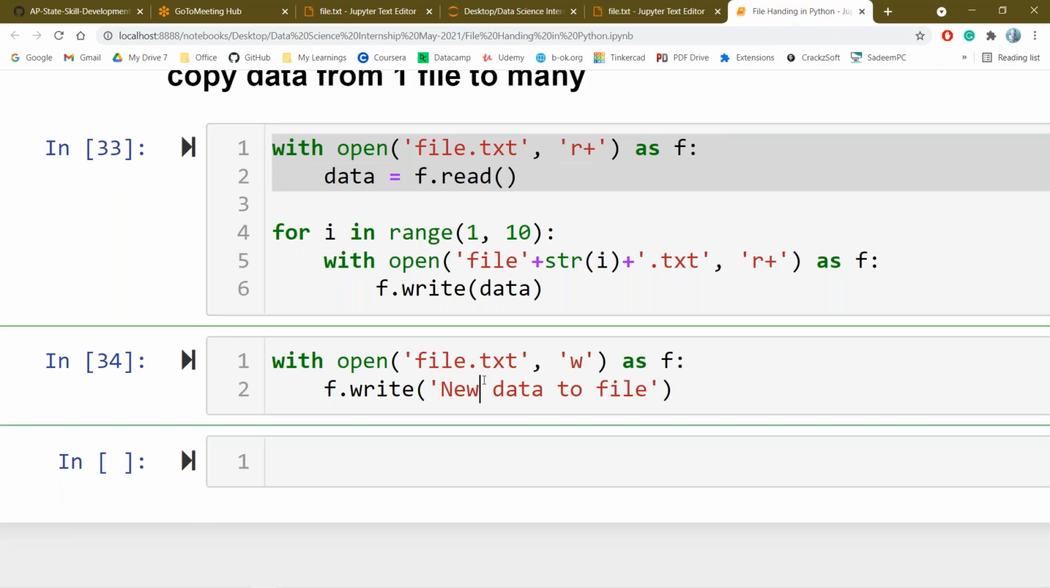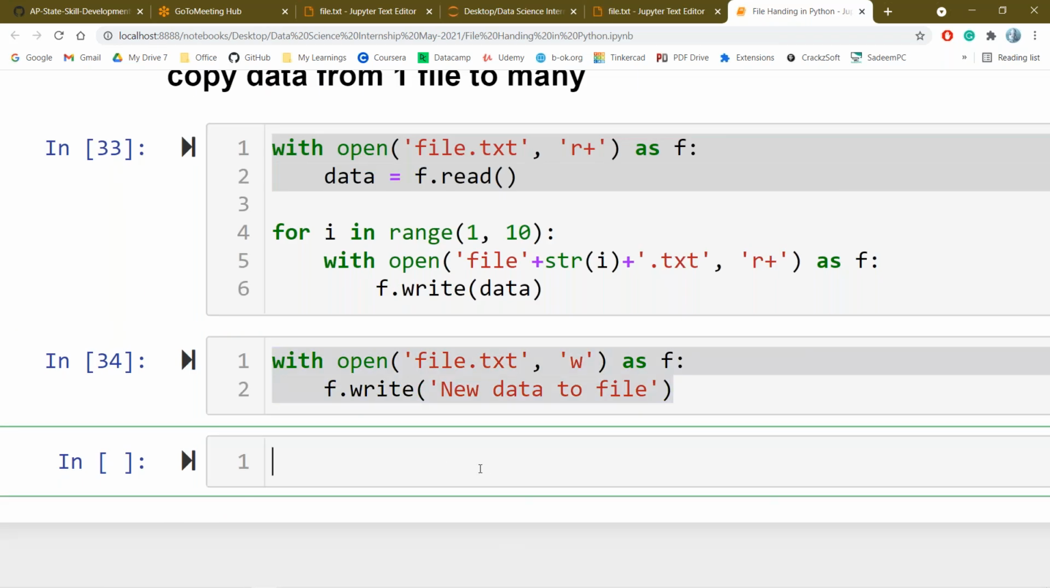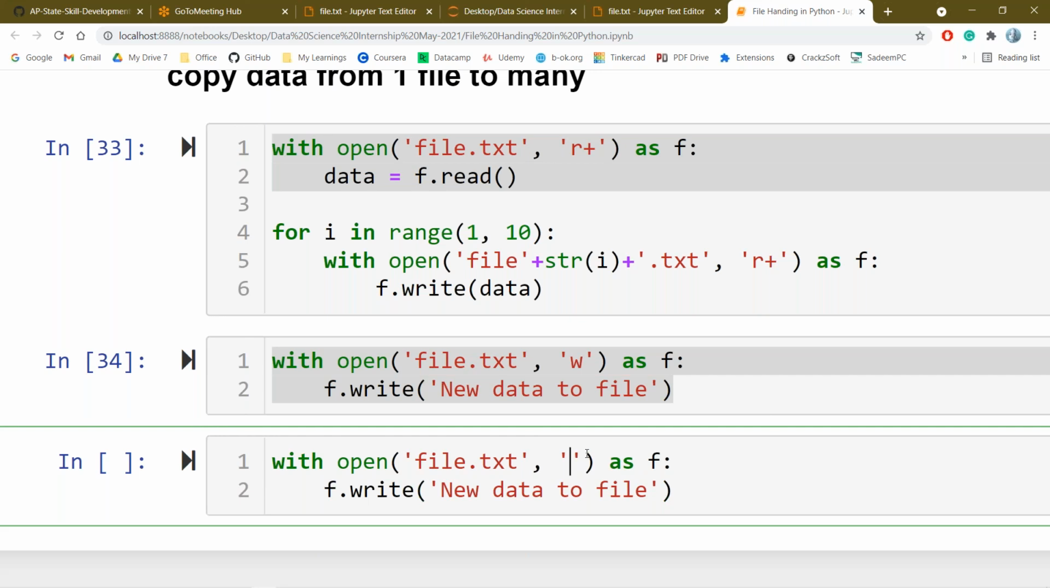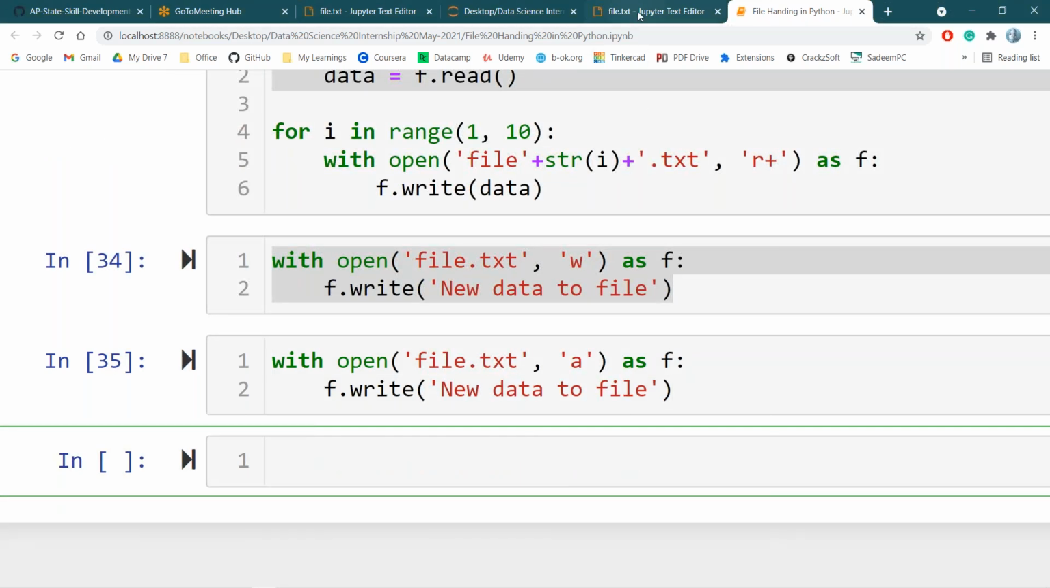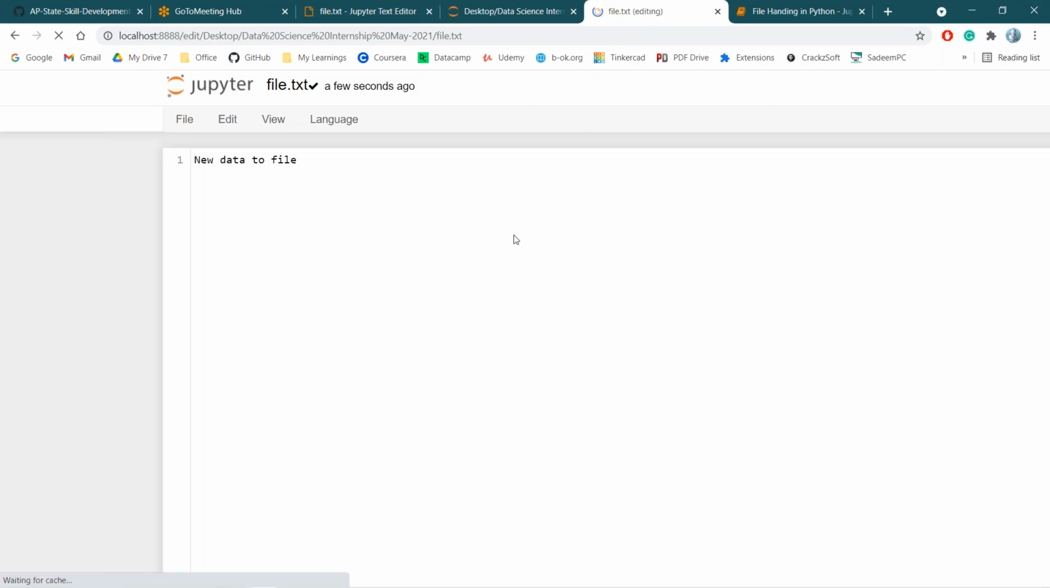If I open the same file in append mode, the new data will be concatenated, that is, added to the existing file. For example, if I reload this particular file, now the new data has been added. Similarly, if I use the write mode, the entire data will be removed.